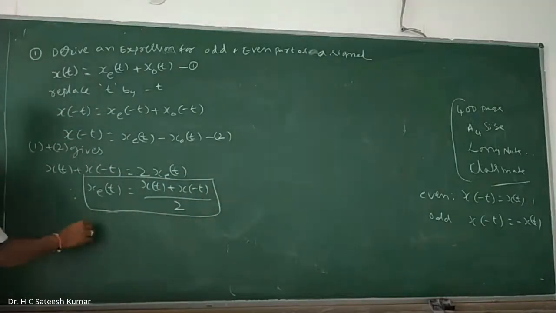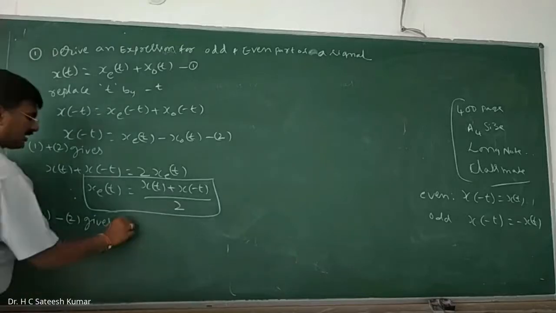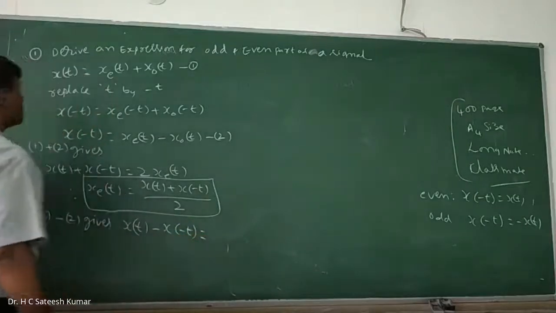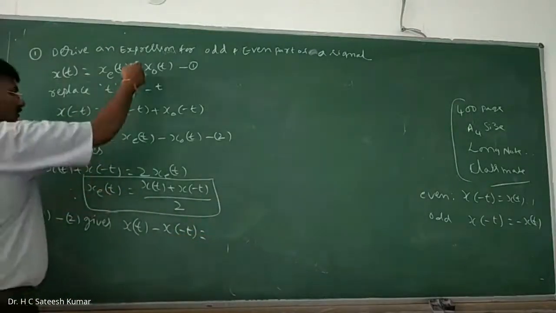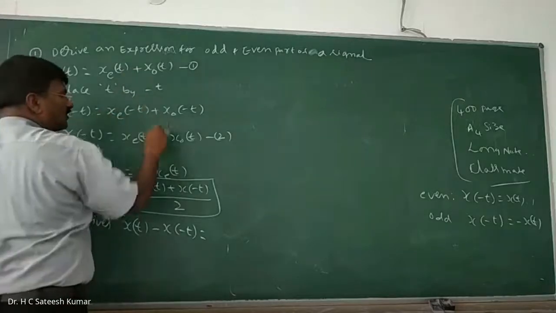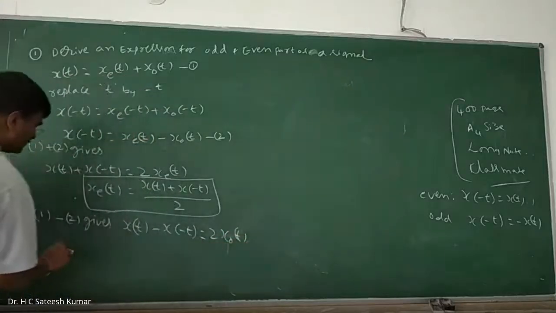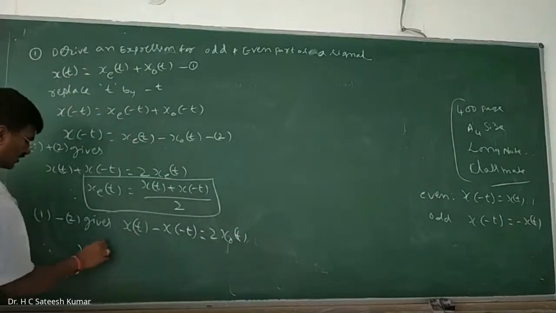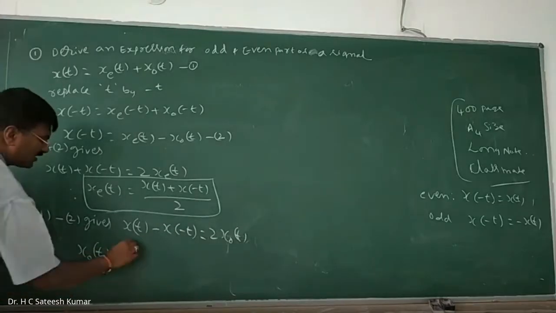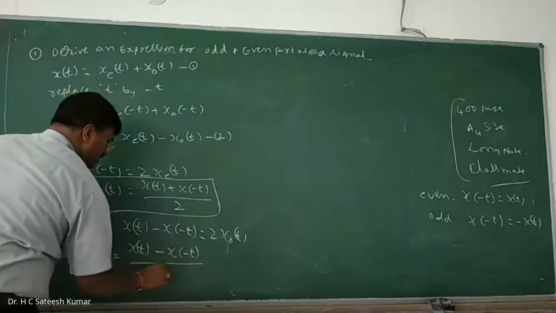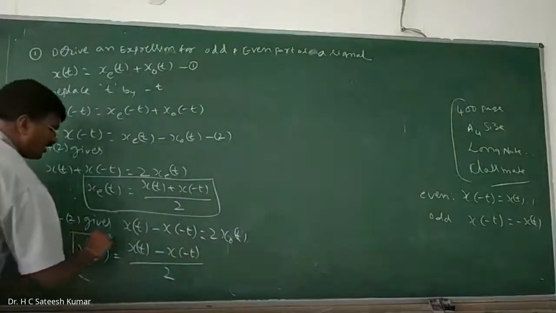Similarly, 1 minus 2 gives x(t) minus x(-t) is equal to, subtracting, the xe terms get cancelled, and xo(t) minus minus xo(t) becomes plus, so we get 2xo(t). Therefore xo(t) is equal to x(t) minus x(-t) divided by 2. That is the formula for the odd part.